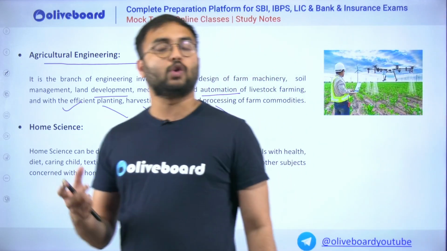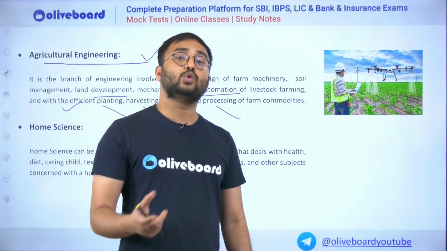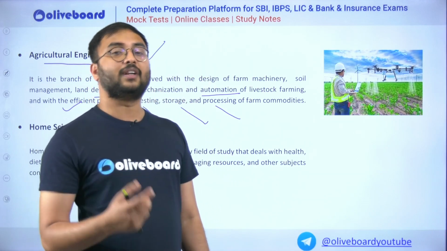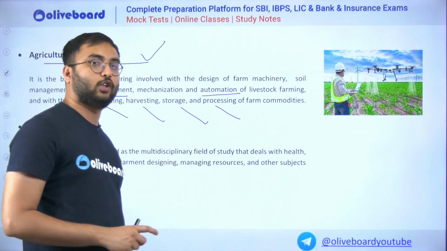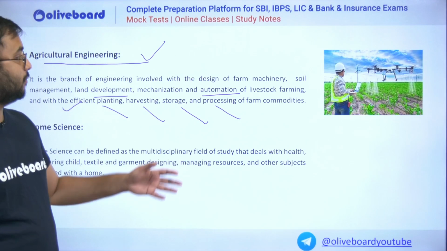For example, use of drones for picking fruits, use of drones for applying fertilizers and insecticides, use of remote sensing and GIS technology for